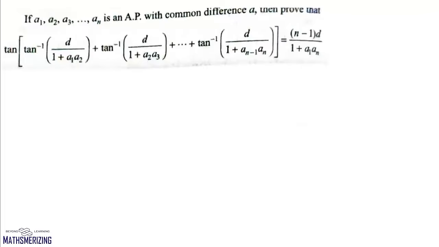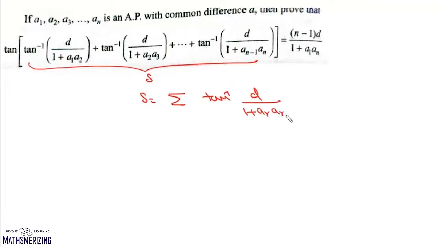Now the next question is, if A1, A2, A3, up to An are in AP with common difference D, then prove that tan of tan inverse D upon 1 plus A1 A2 plus tan inverse D upon 1 plus A2 A3 plus up to tan inverse D upon 1 plus An minus 1 An is equal to n minus 1 D upon 1 plus A1 An. Now what we'll do is, we'll take this as some series S, and we'll express this as summation of tan inverse D upon 1 plus AR into AR plus 1, where the value of R varies from 1 to n minus 1. So this is our general term TR.